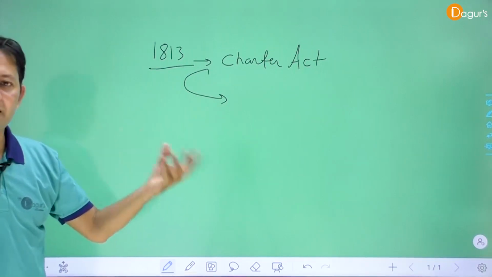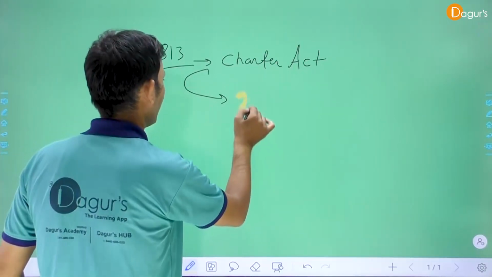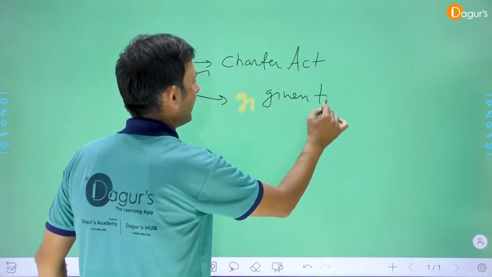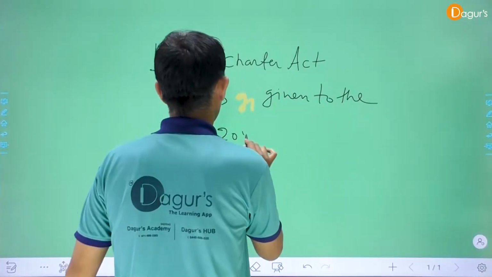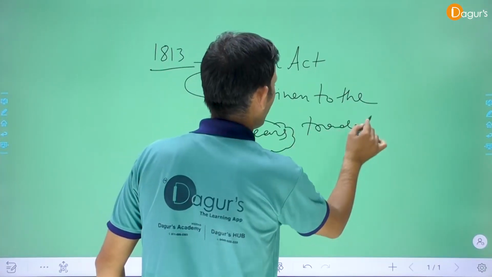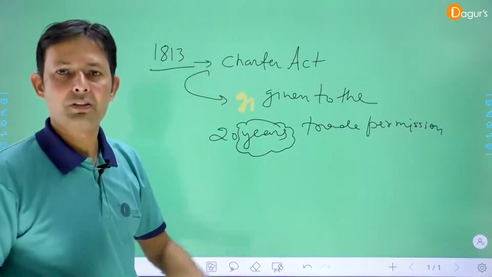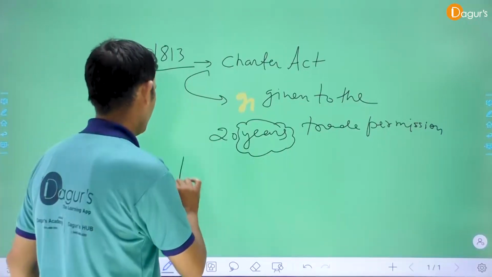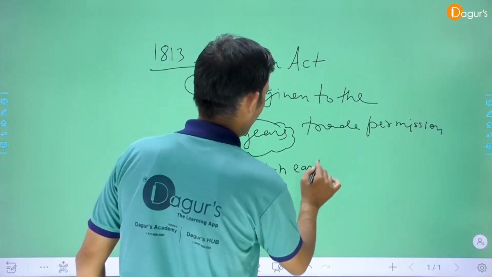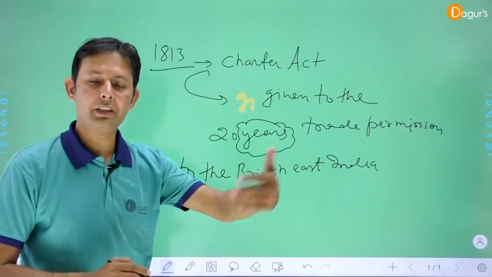The main point is that the East India Company was given permission for 20 years of trade.